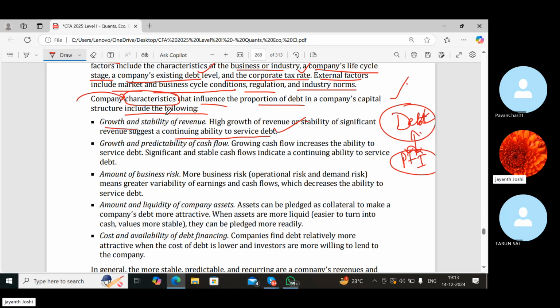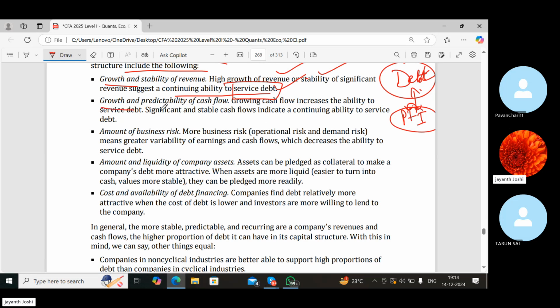So growth should be there in the company. High growth of revenue, they should be more stable, and it is very important for them that this should be there, and then only they can pay off the debt. Then growth and predictability of cash flow. Growing cash flow increases the ability to service debt. It is a well-known fact. If you have good cash flows coming into your business, you will find it easy to pay the debts. Otherwise, you will struggle. Significant and stable cash flows indicate a continuing ability to service debt.